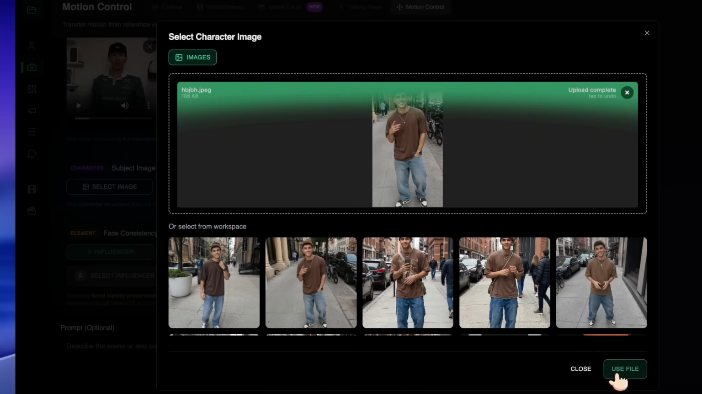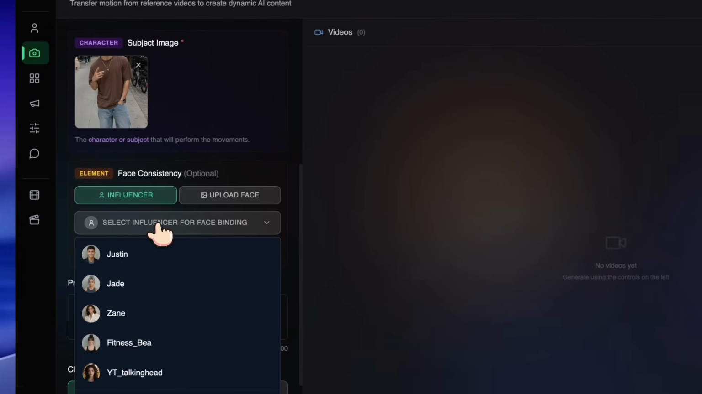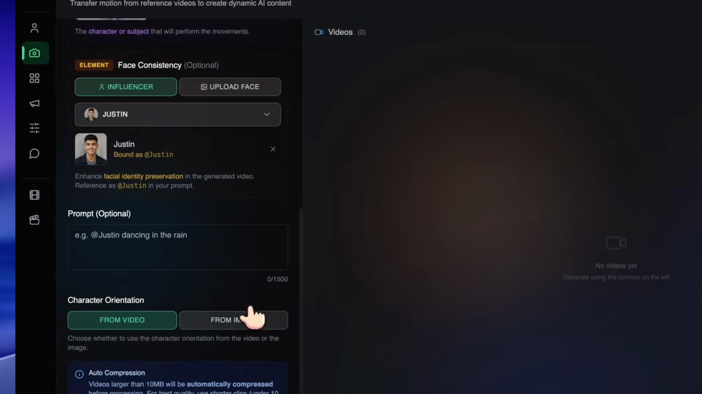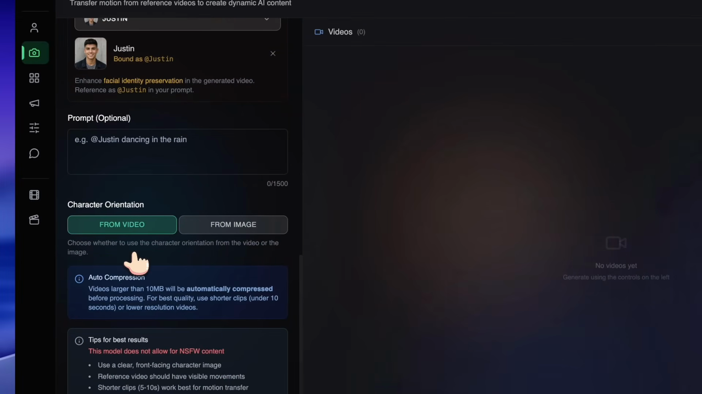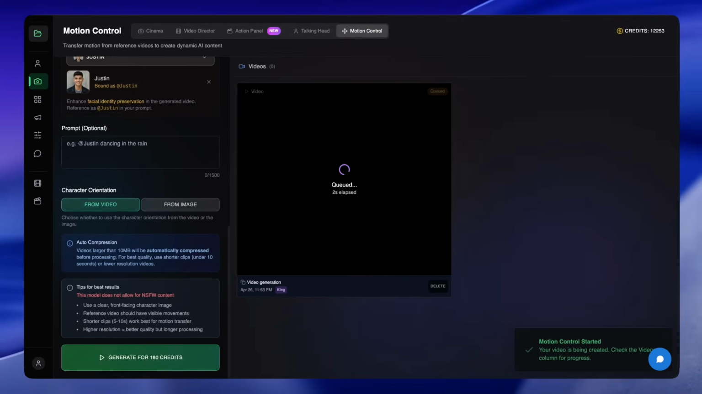Next, I uploaded the image frame of Justin, and for better facial consistency, I also selected Justin as the influencer reference here. This helps preserve the identity better during movement. Now below that, you can choose whether the animation should follow the orientation from the reference video or the orientation from the uploaded image. Once everything was set, I clicked Generate.